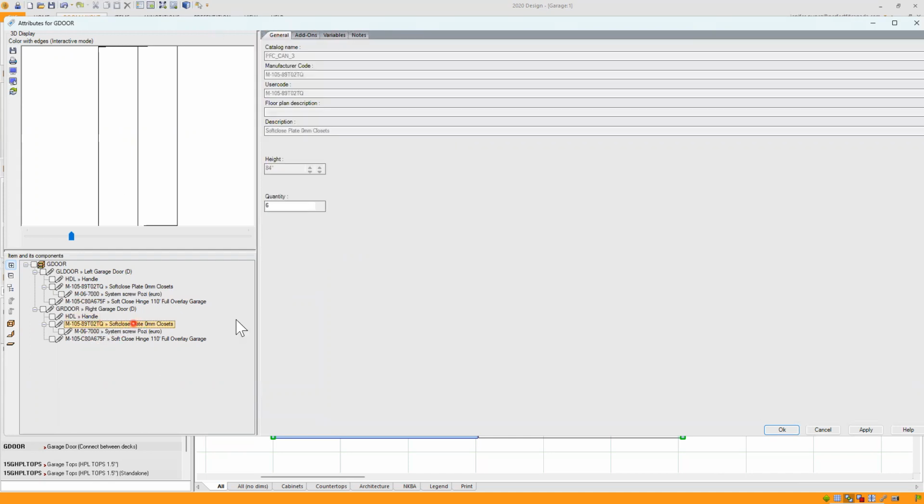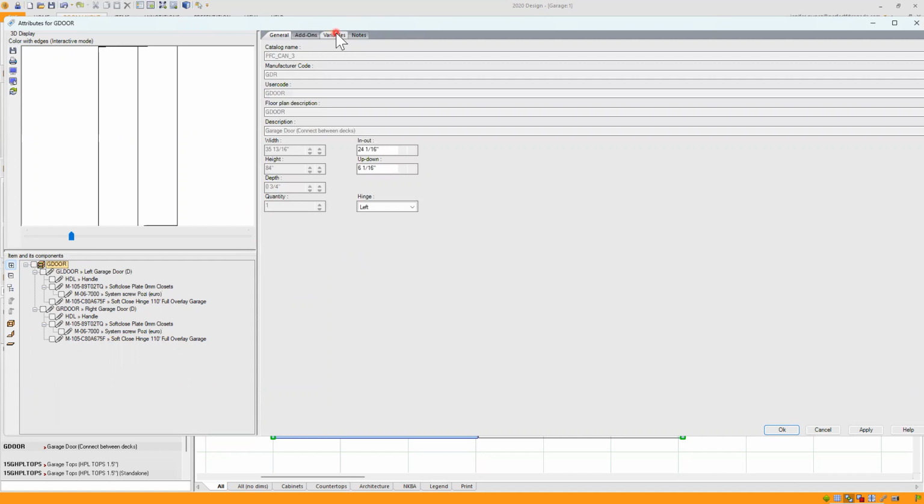So here the soft close plate, I will show you the quantity. The system screw comes with 12, and the soft close hinge comes with 6. And that is for each door.